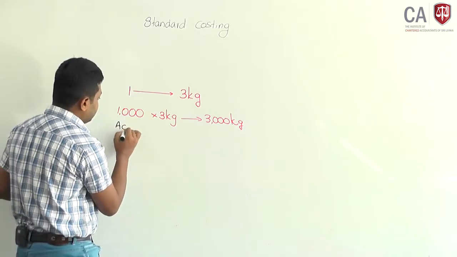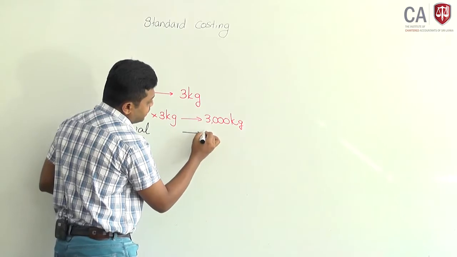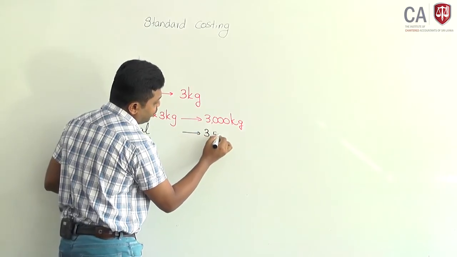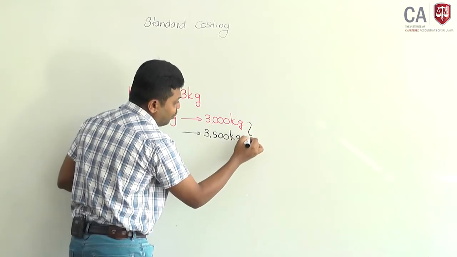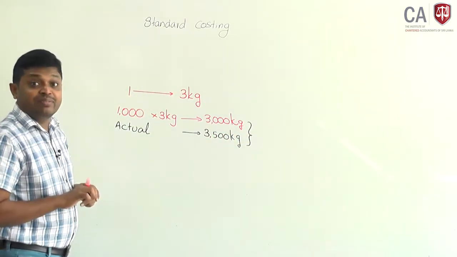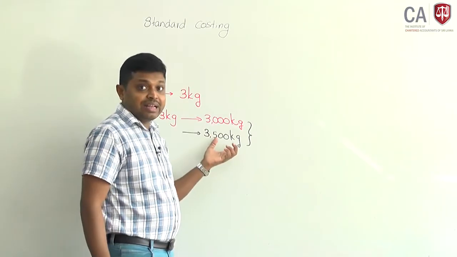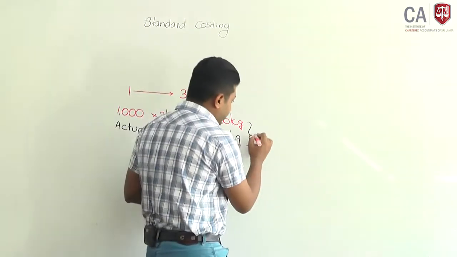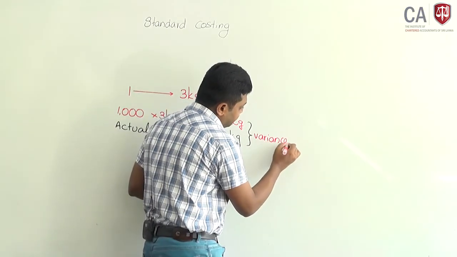Assume actual is 3500 kilograms. Now there is a difference between the expected result and the actual result. That difference we call variance.